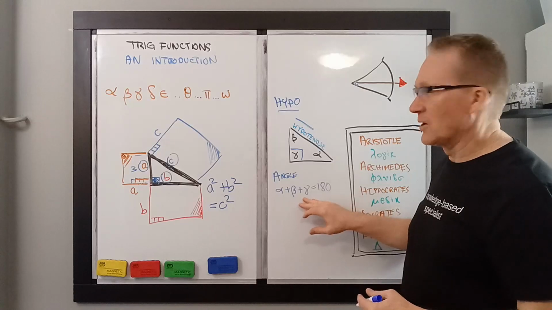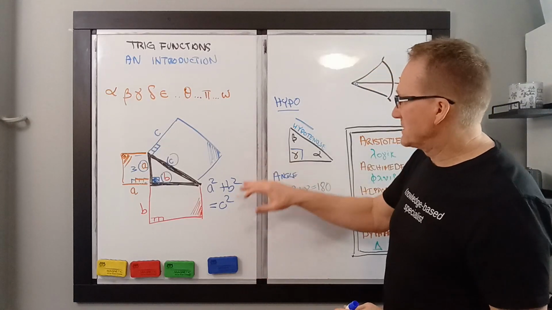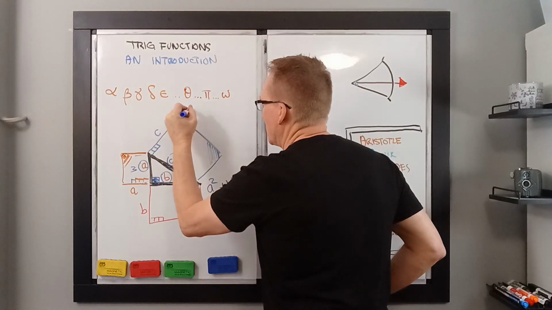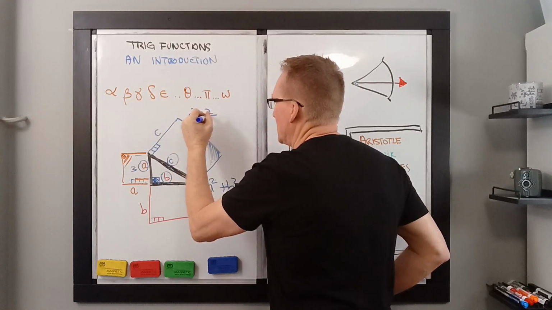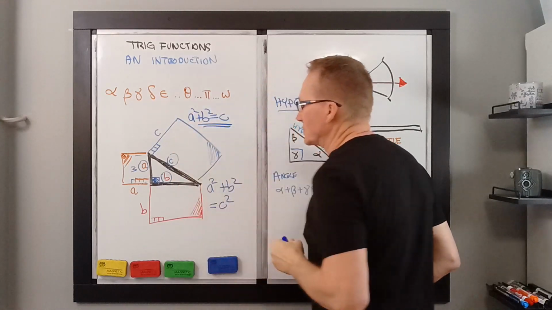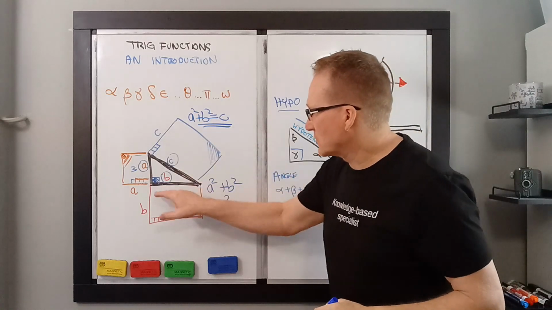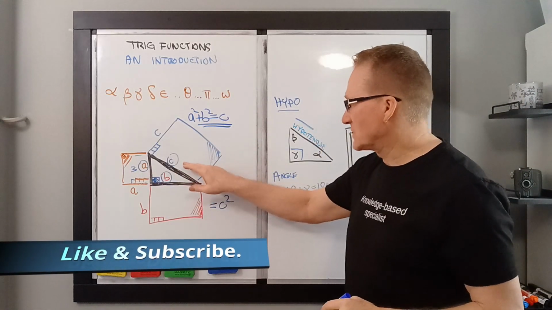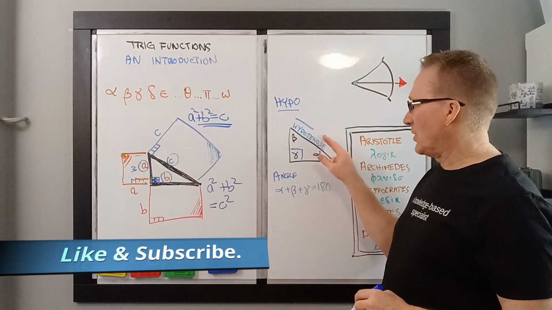So I hope that helped. I hope that gave you a little bit of insight. This thing here, the Pythagorean Theorem is what we call it, which is that A squared plus B squared equals C squared for any right-angle triangle, where A and B are the shorter sides. It doesn't matter which one you call A and which one you call B, but it's essential that you call the longest side the hypotenuse, C.